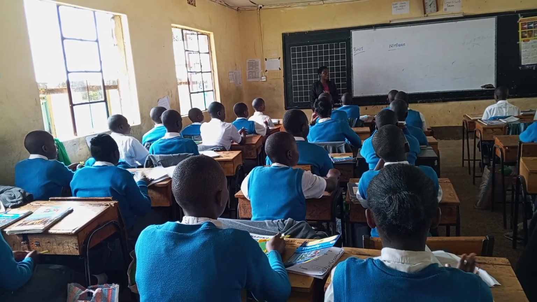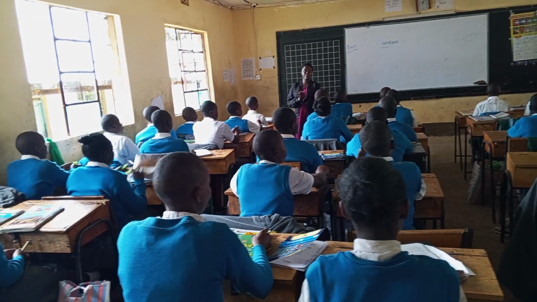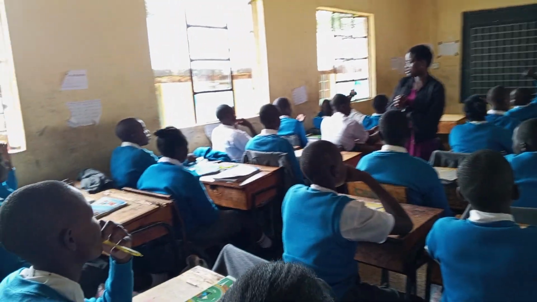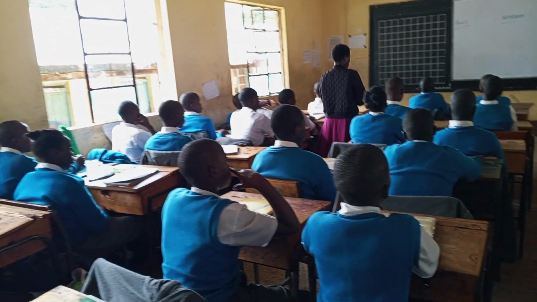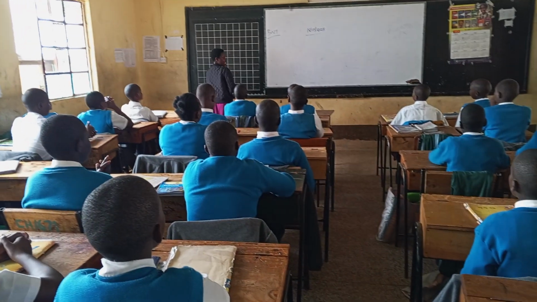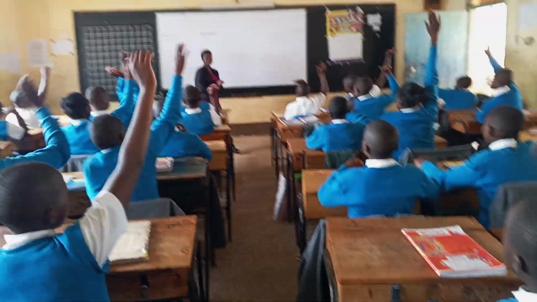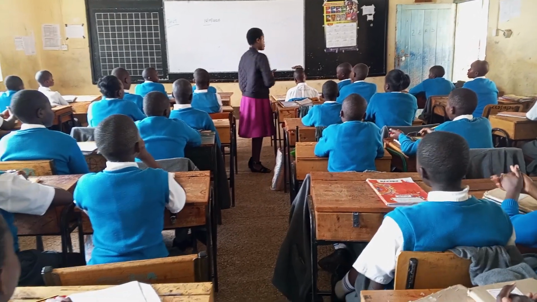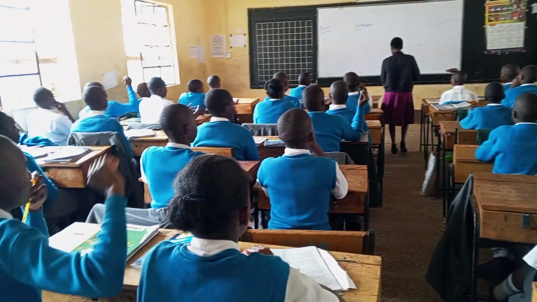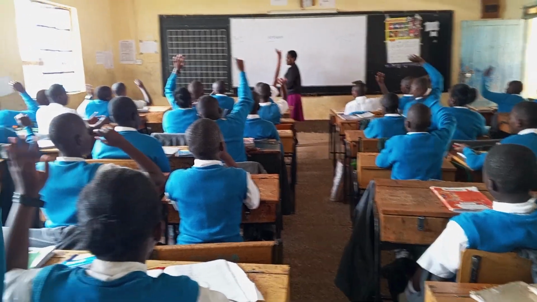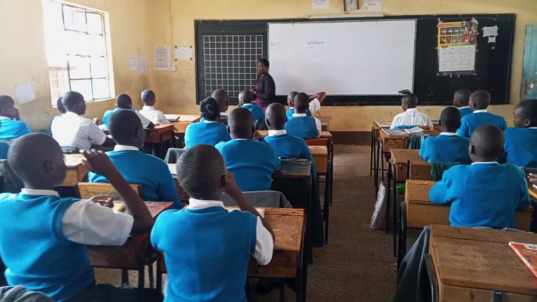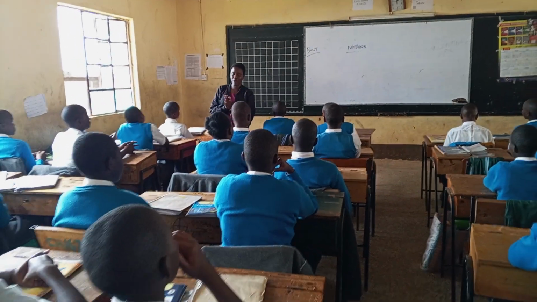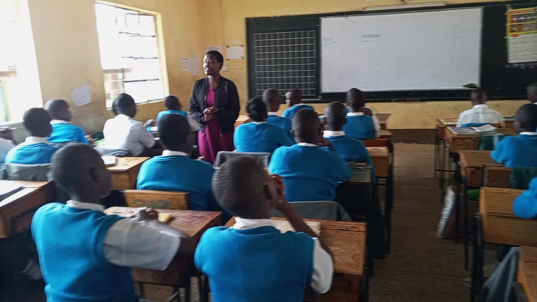So we discussed sole proprietorship. What is it? A business owned by one person. Good. Who is a sole proprietor? A person who owns a business. Good. How is it formed? Formation of a business unit which is sole proprietorship. Formed by one person, few legal formalities are required. How is it managed?